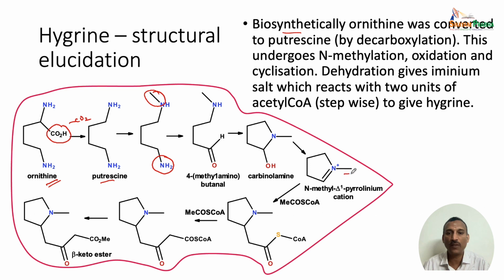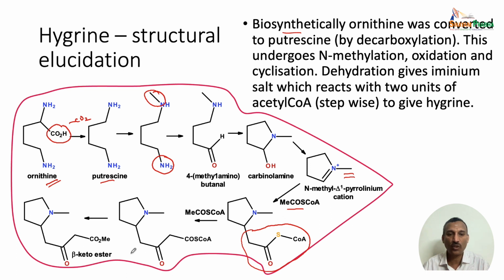This is the cyclized derivative, and it loses a water molecule to give the N-methyl delta 1 pyrrolium cation. This is a very crucial intermediate, and once it is formed, it reacts with acetyl CoA. A two-step addition actually happens. First one acetyl CoA unit is added, so that is how we get this particular unit in this molecule, and then the second acetyl CoA unit is added, so we get the corresponding structure here.